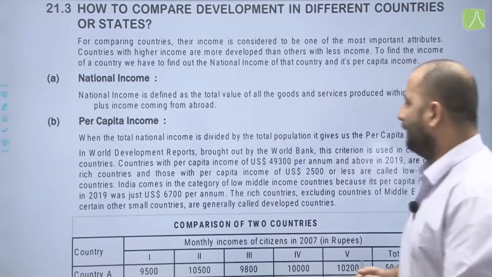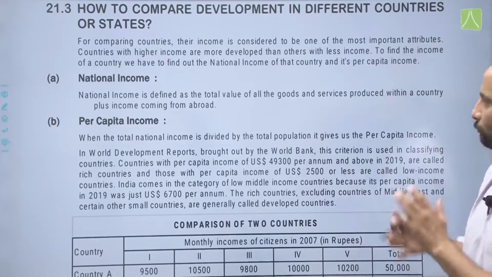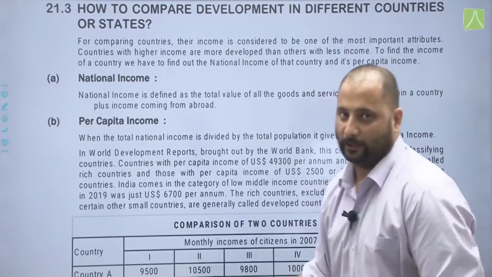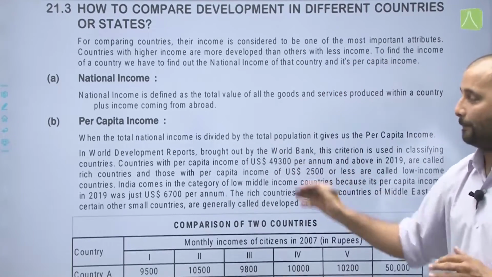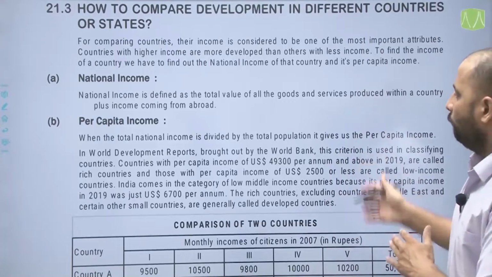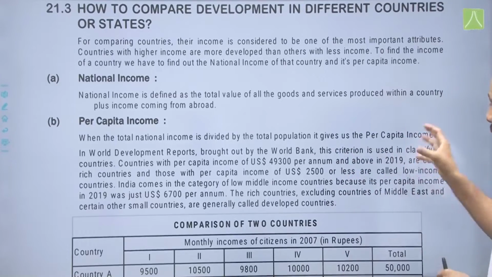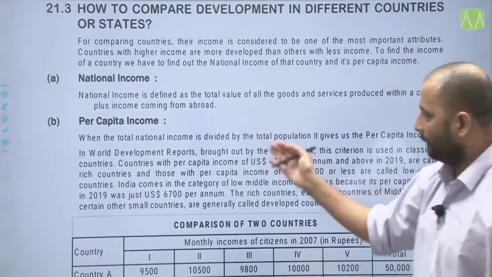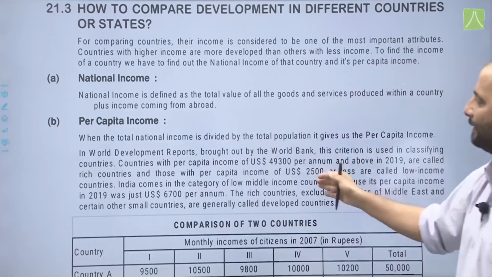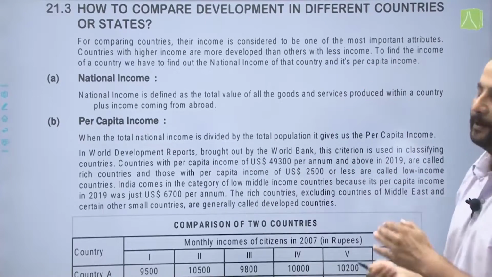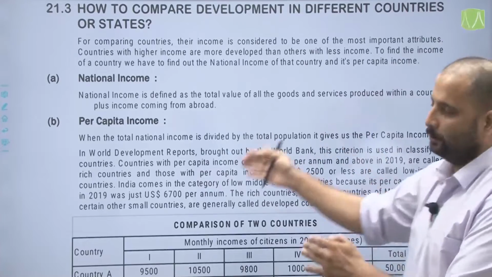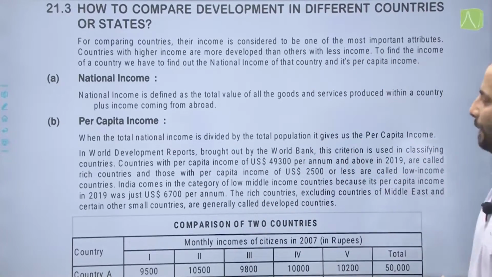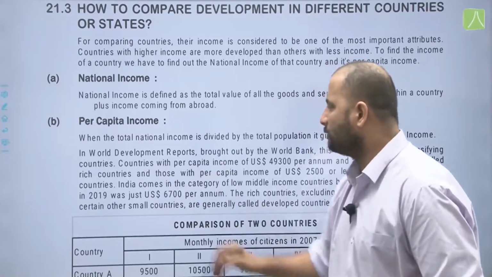Now, countries with per capita income of $49,300 per annum and above in 2019 are called rich countries. Those countries with per capita income of $2,500 or less are considered low income countries. India comes in the category of low middle income countries because its per capita income in 2019 was $6,700.